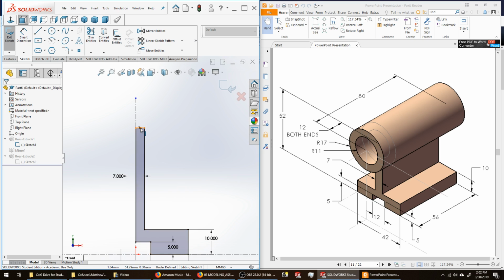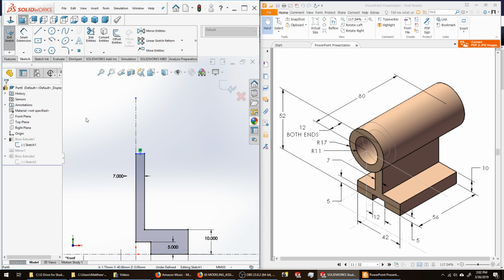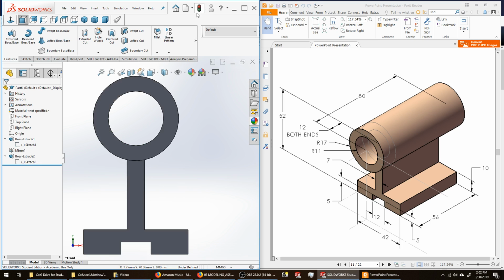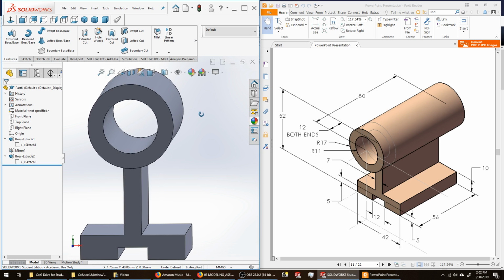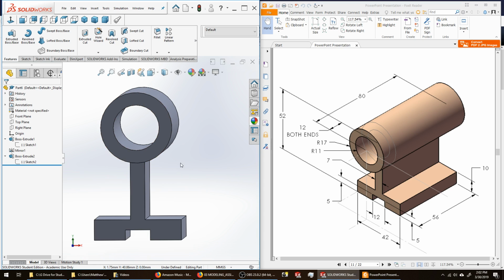Just go ahead and grab this edge here and pull it down. Say OK, exit the sketch, regenerate this, and we can see that what was in there before has now disappeared.